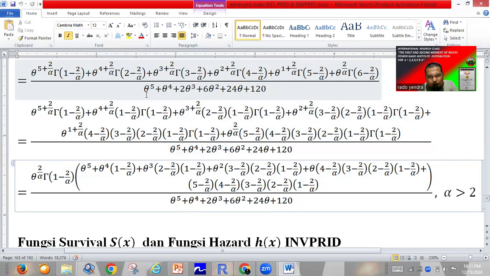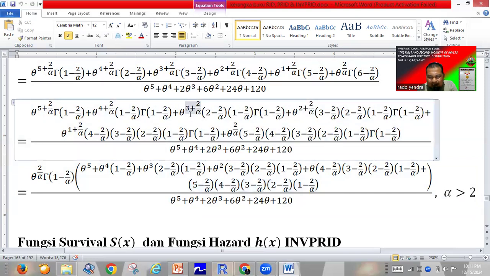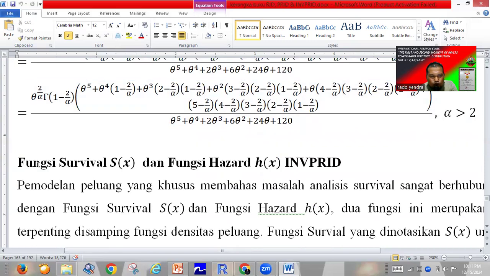We will try to talk about other properties like the survival function and the hazard function for the inverse power Rado Institute distribution.